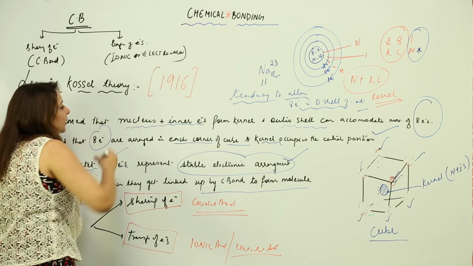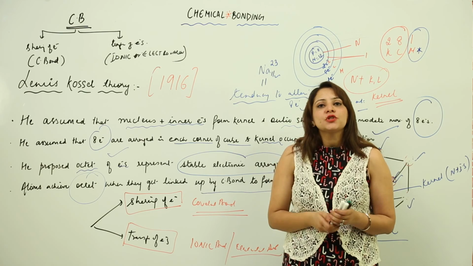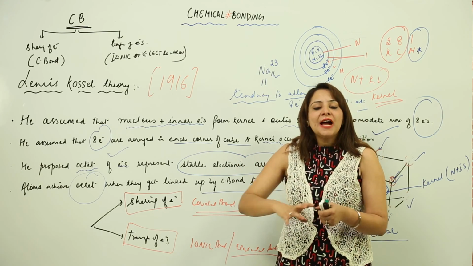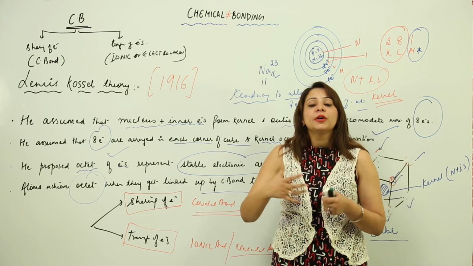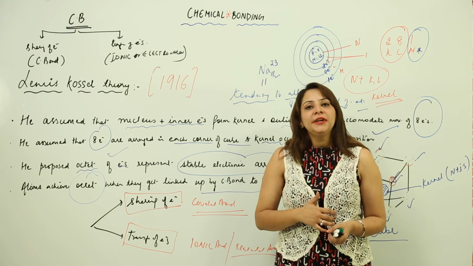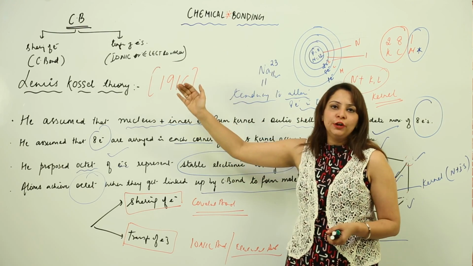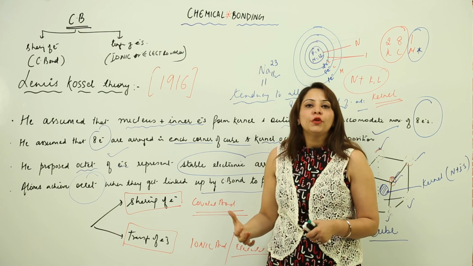So it was clear, according to Lewis, that the reason behind the linkage is just to complete the octet, right. And depending upon that, it is assumed that every atom is looking to complete its octet, and how it is completing, either by sharing electrons with another atom or by transferring of electrons. Now we will look at how we can form a covalent bond or how we can form the ionic bond.